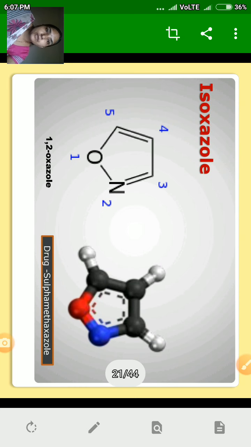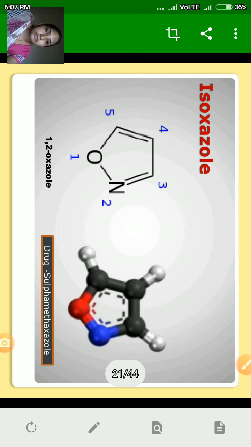Next 5-membered heterocyclic ring is isoxazole. Here the heteroatoms present are oxygen and nitrogen. Oxygen is at number 1, nitrogen is at number 2. Hence it is called isoxazole. Iso means 2 or second position. So nitrogen is at the second position and its IUPAC name is 1,2-oxazole.